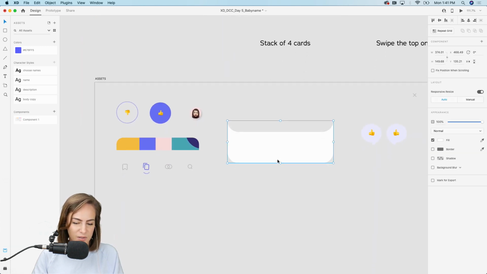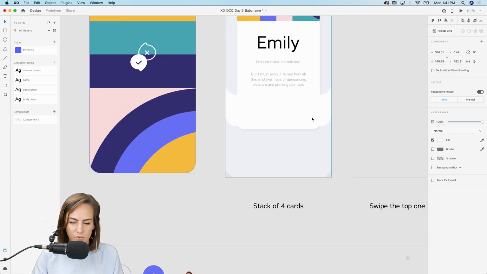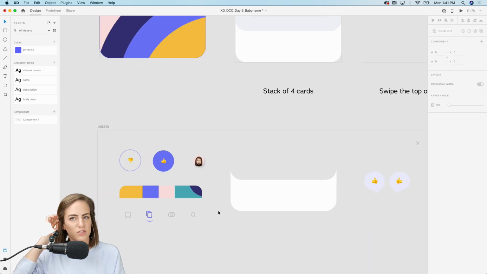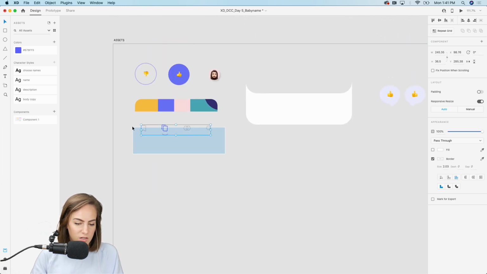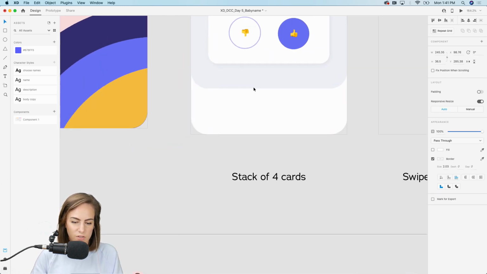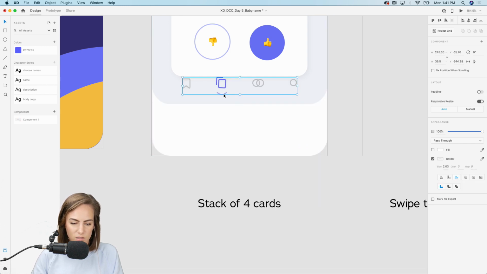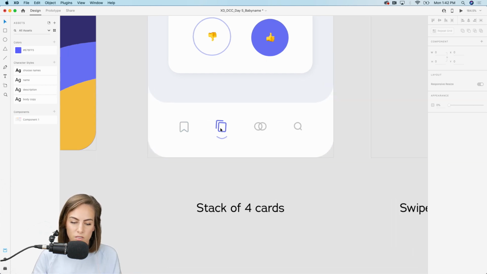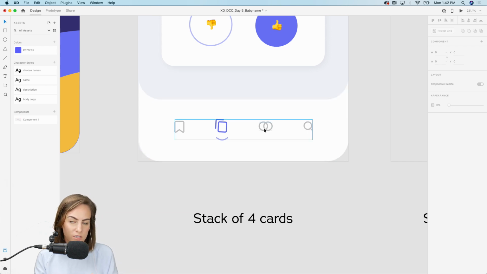Okay. And then at the bottom, let's give them another place to quickly find. This will be like kind of our shortcuts. Oh, this piece of hair. And just already got these picked out just for the sake of time. So let's add these. So this is going to be like our saved, the names that we really love in particular. This one's our main, like swiping through all of the cards. This one maybe can be both of our matches. So like whoever is using this and their partner, and then searching through all of the apps.